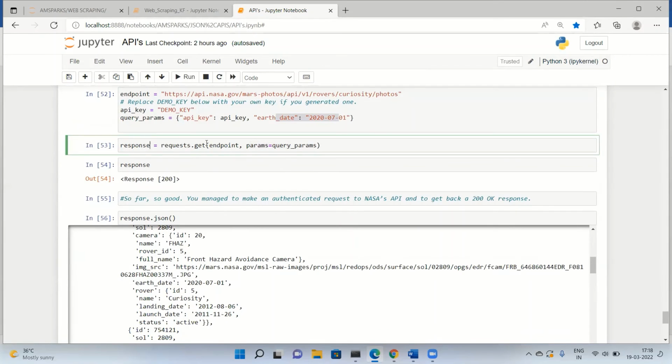Next, I want to get... one second, I'm just getting rid of these notifications which are disturbing me. Okay, sorry.